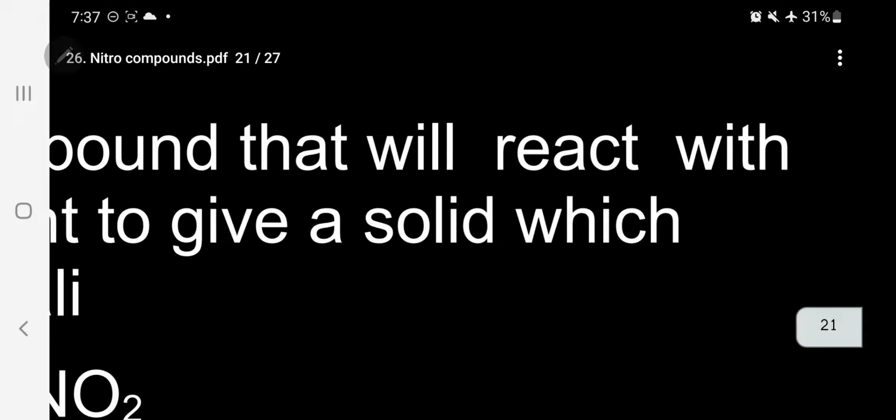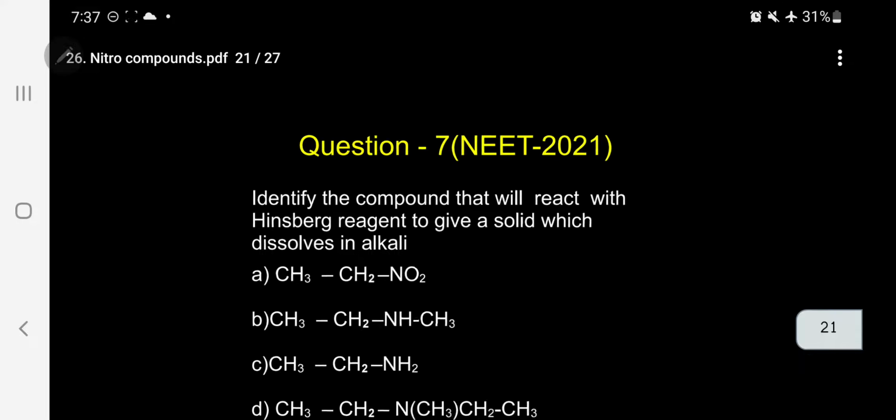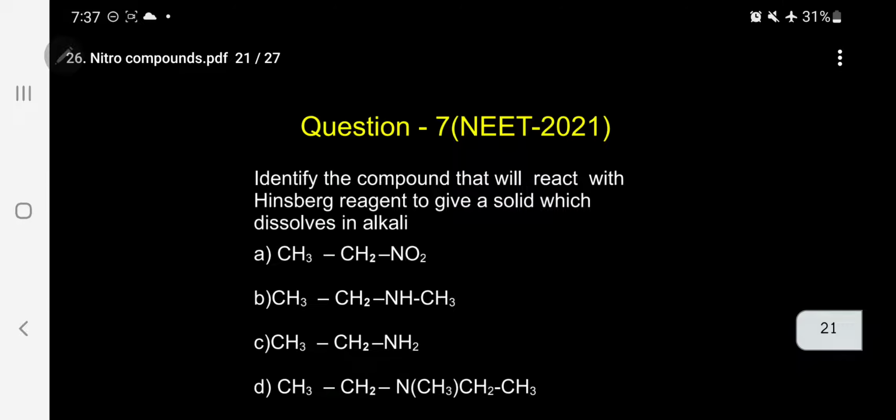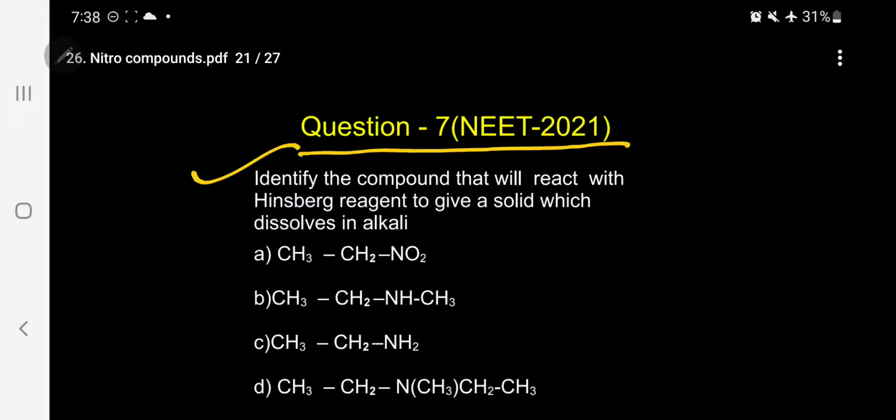Question number 7. This question was asked in NEET 2021. Identify the compound that will react with Hinsberg reagent to give a solid which dissolves in alkali. Please follow. Identify the compound that will react with Hinsberg reagent to give a solid which dissolves in alkali.